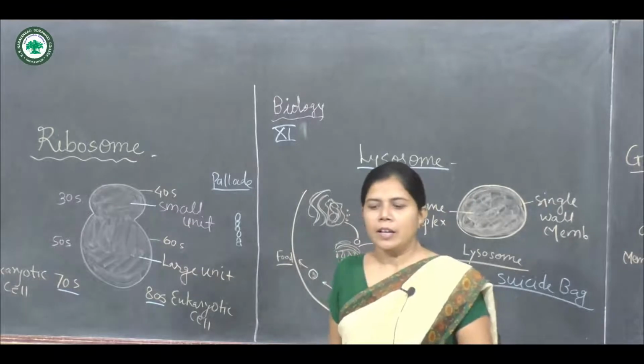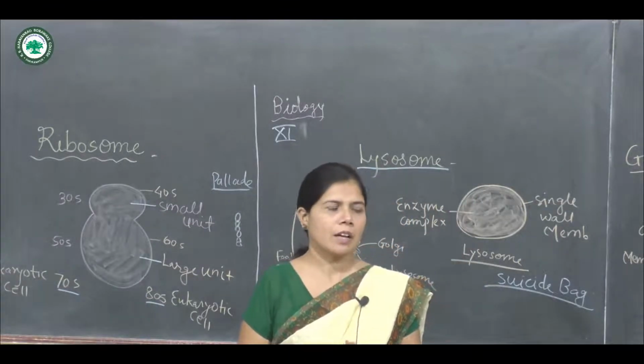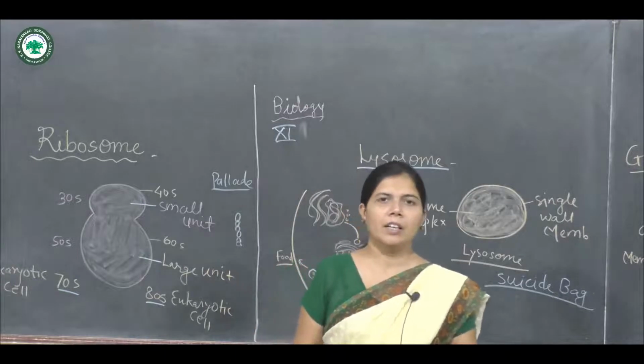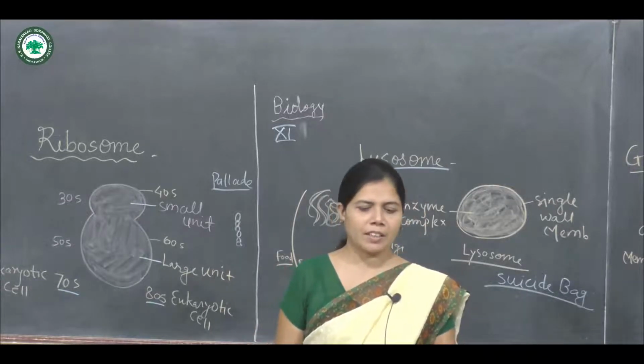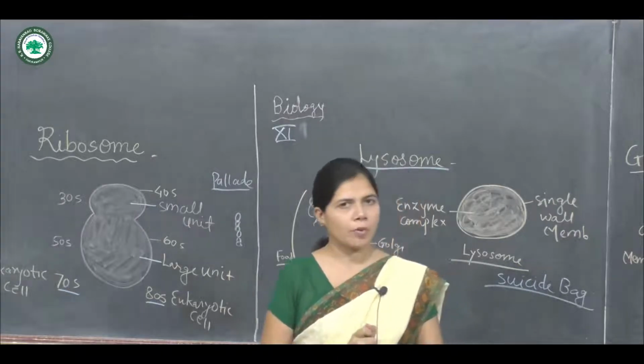Because what? It takes part in digestion, meaning the lysosome contains various enzymes. It is a single membrane bounded organelle.